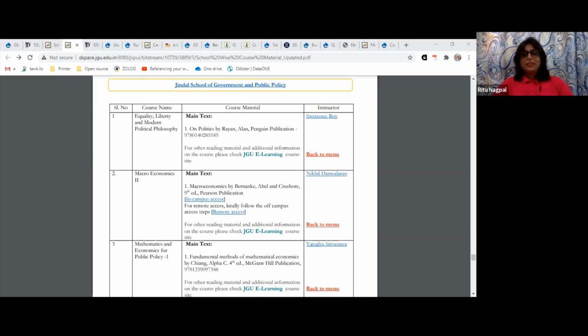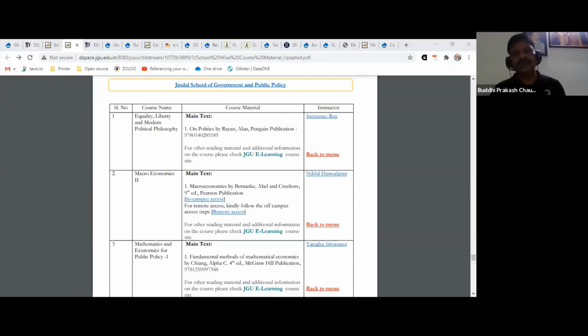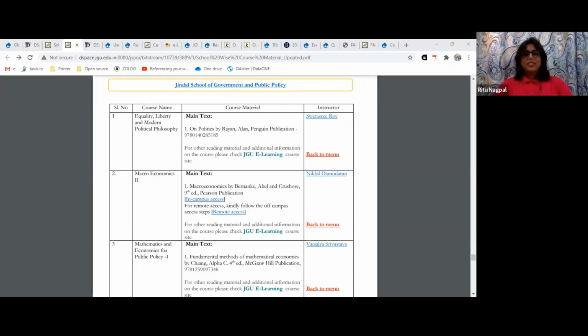When are we going to get the ID and password for accessing the library databases? I think I've answered it. A number of times this has been answered, so don't repeat those questions. Yeah. I think what about the Cambridge section? Is it available from JGU? Yes, it is very much available through the e-resources list.